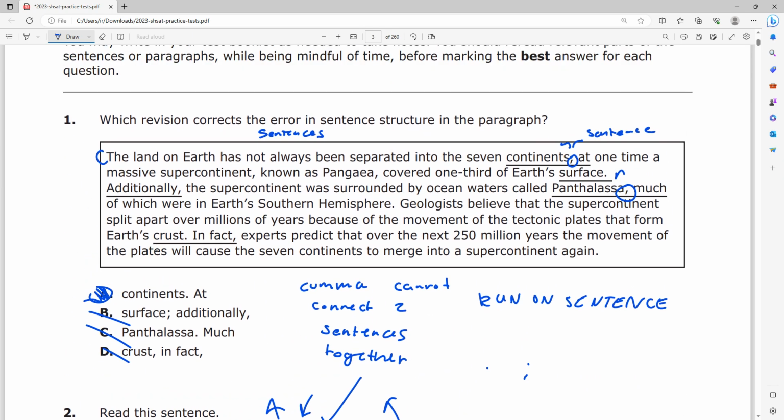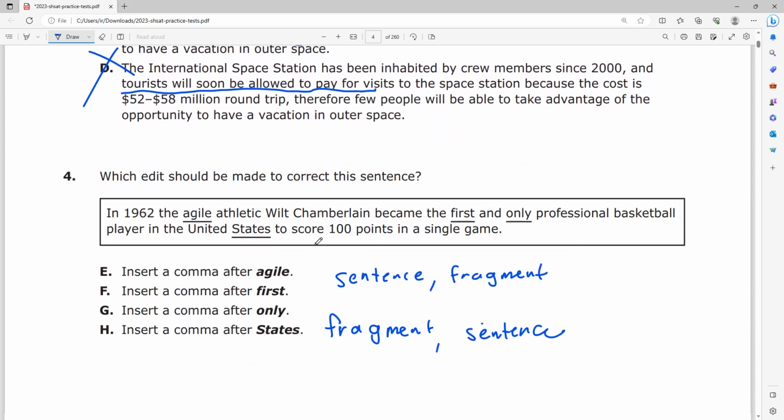If we look right here, it says "additionally" and "in fact," and you have commas right after them. I wouldn't really call that a fragment, but I guess you could say it's a phrase that really can't stand alone as a sentence, so you just stick it on with a comma. That's another thing commas can do: they can stick on introductions. And that's pretty much it.